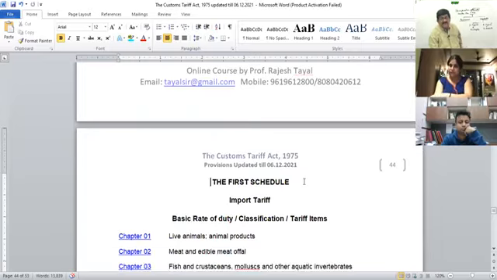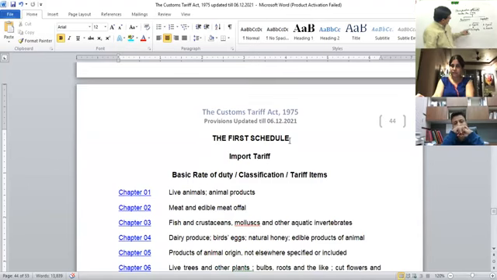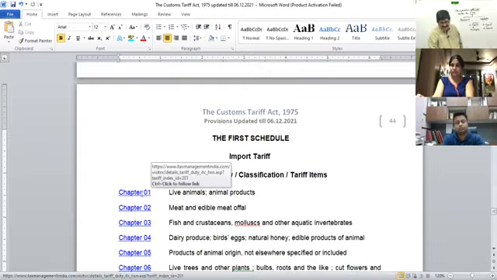I'm using the same material that has been given to you. Page number may vary because I keep on changing the spacing, but the contents are 101% same. It will not change at all. Okay. So the page number may vary. Don't bother about the page number. So first schedule, I told you the schedule number 1 is having 98 chapters. Which are those chapters? This is the list of the chapters, and you are expected to remember this list of chapters.